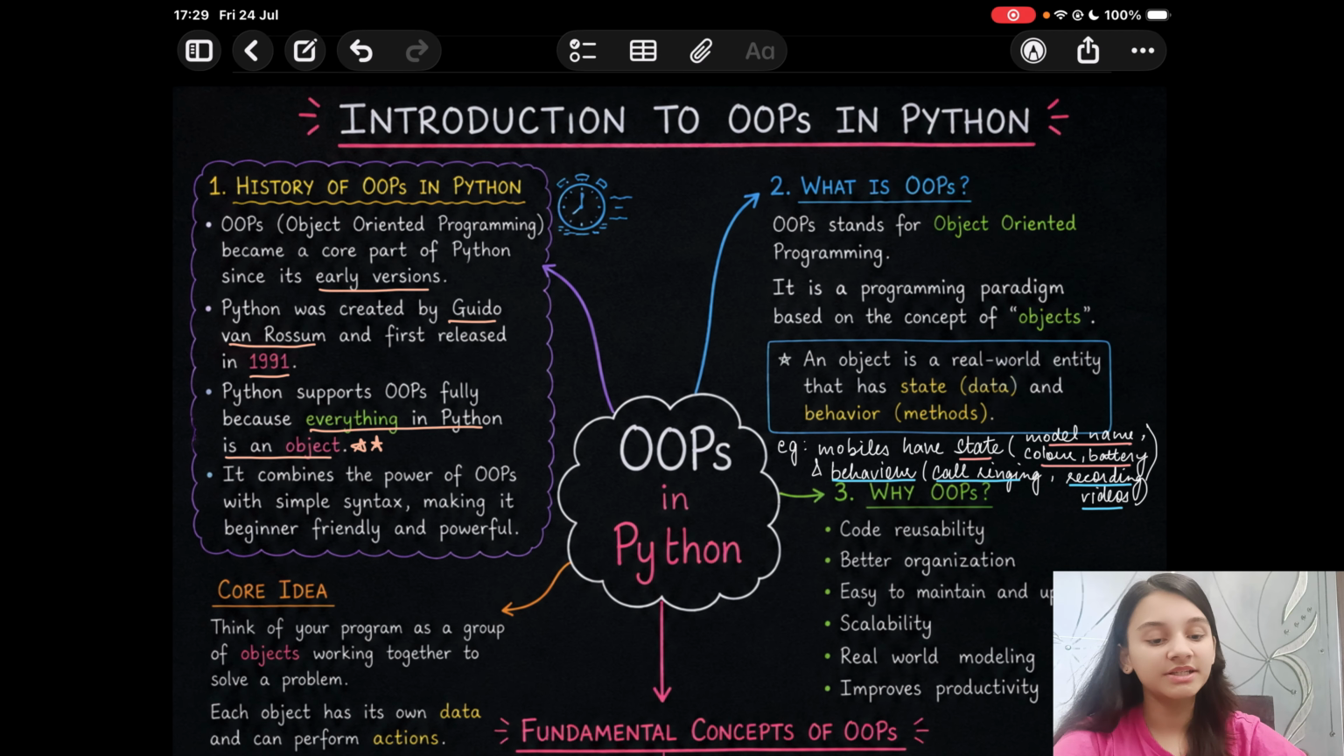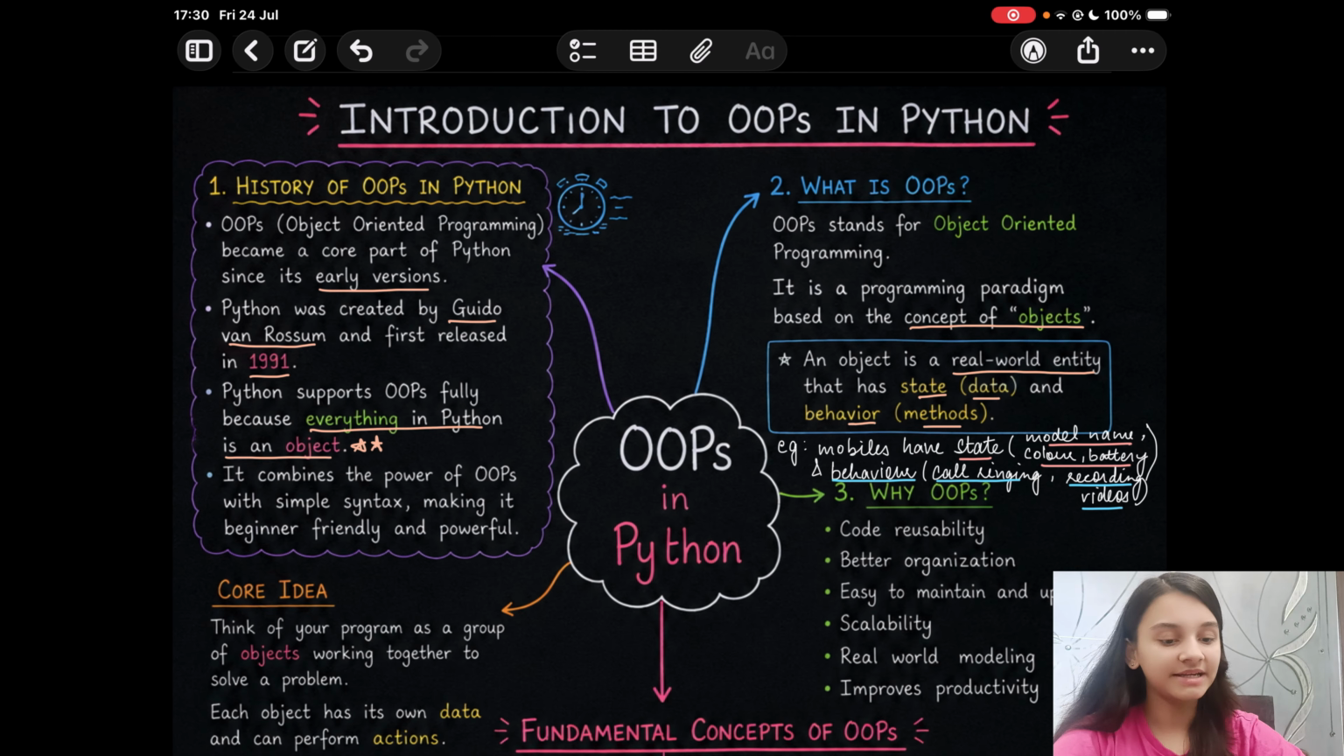Coming to what is OOPS. We all know OOPS is object-oriented programming. It's a programming paradigm based on the concept of objects. Now what is an object? An object is a real-world entity that has both a state and a behavior. State in programming refers to the data, and behavior refers to the methods.